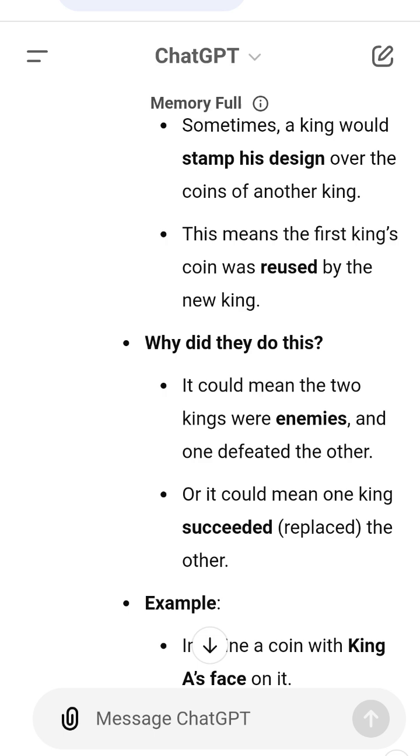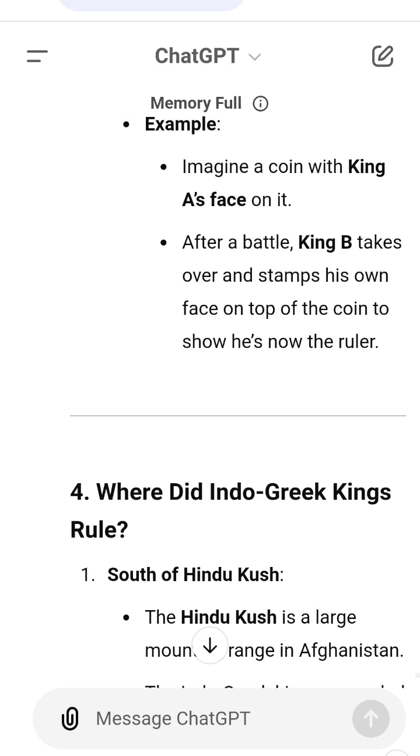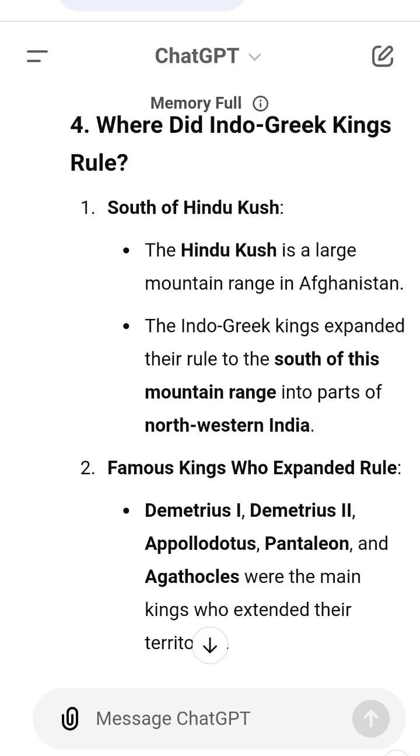3. Ambassadors. Imagine King Antialcidas wants to send a message to another city. He sends someone like Heliodorus to represent him and make sure his message is understood.